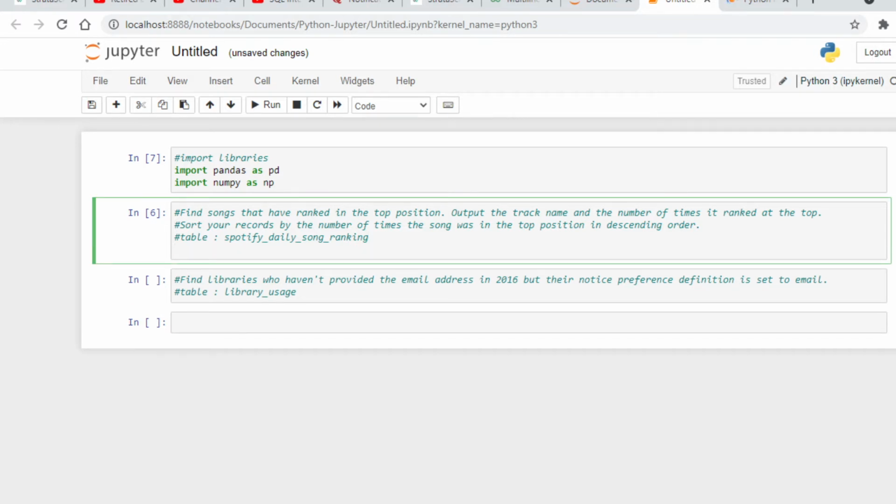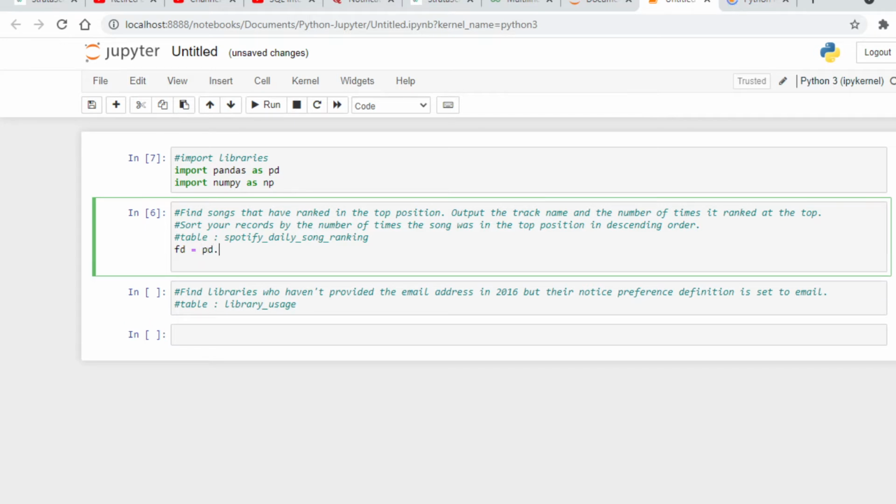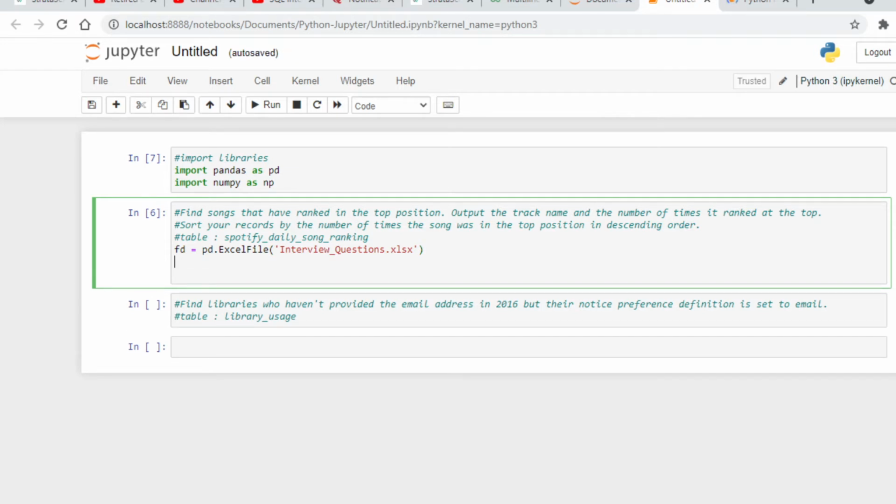So our first step will be loading the data into a data frame. So for that, what we will do here is we will mention the file path. Since our data is in Excel and our sheet name is Spotify daily song ranking, so we will load this data. So our file name is interview questions. Okay, and after that we will provide the sheet name.